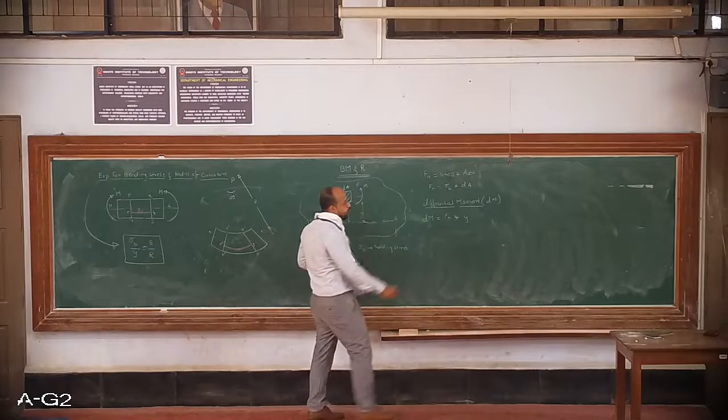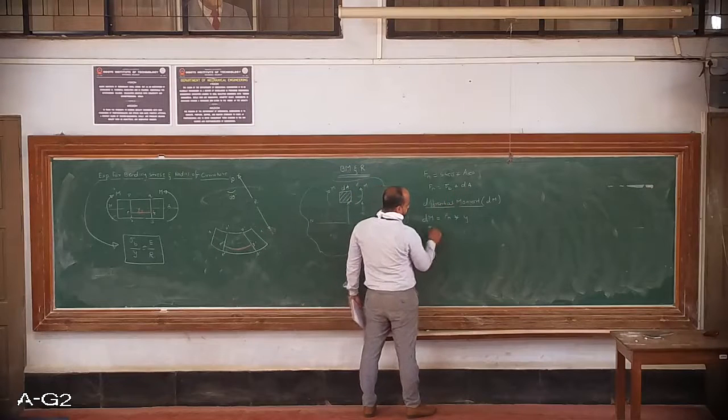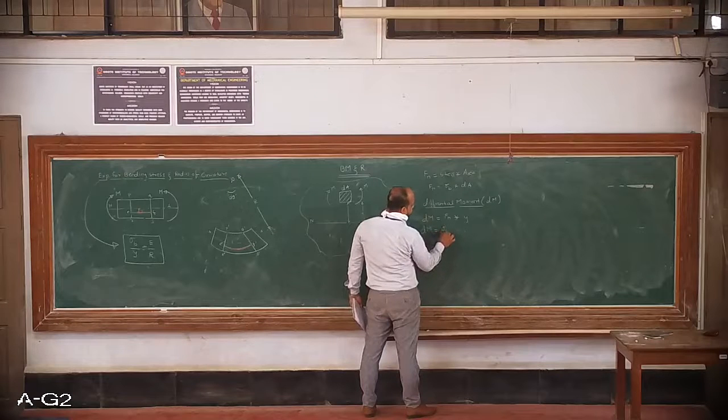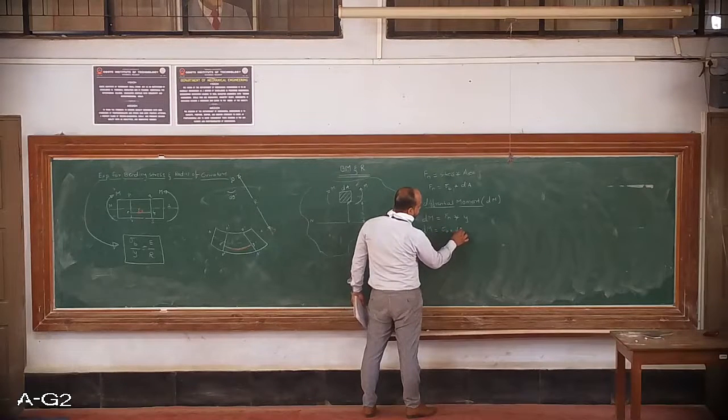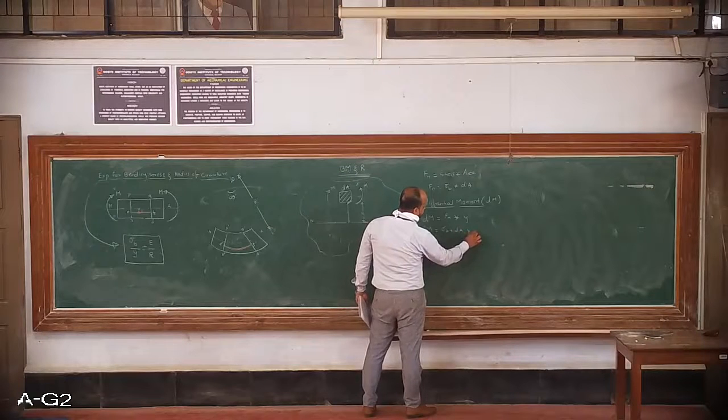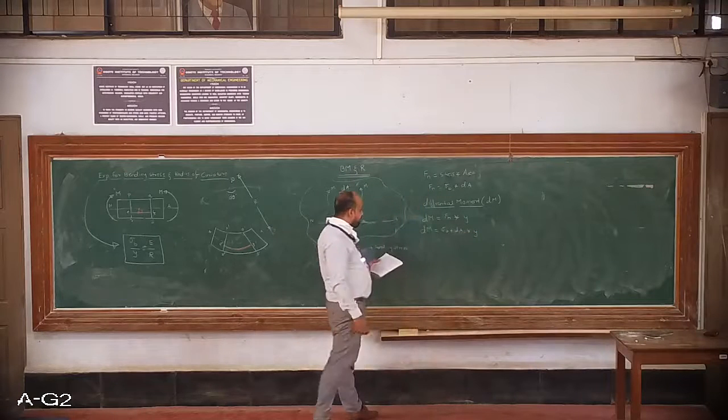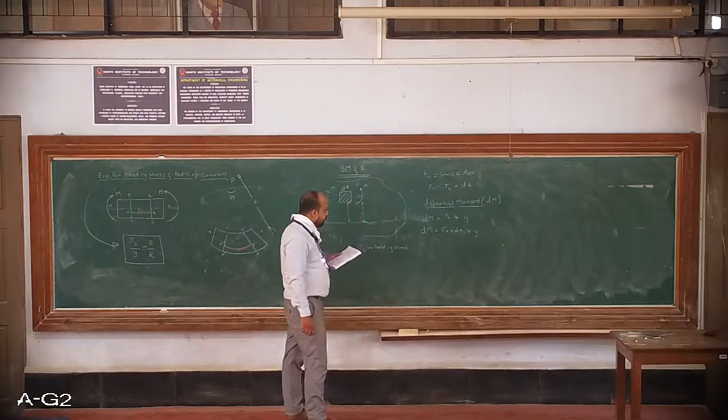So what is the normal force? Already we know here. dM is equal to sigma b multiplied by dA, and that small y. So sigma b into dA into y.